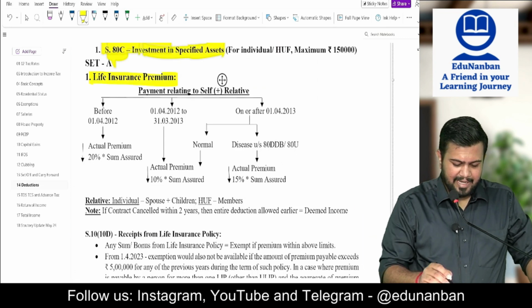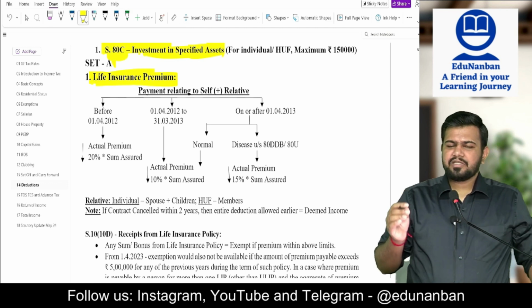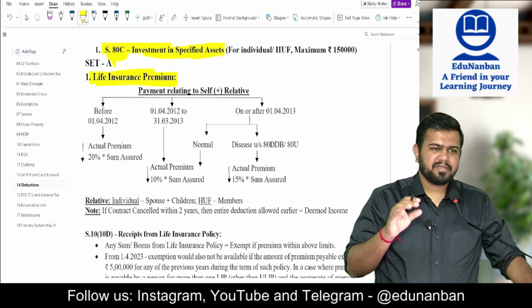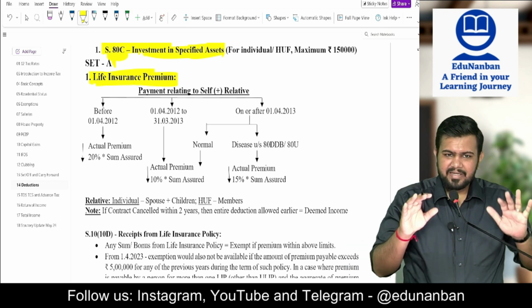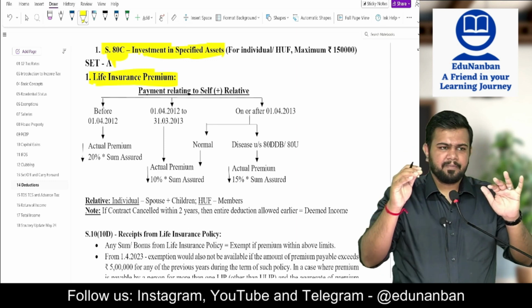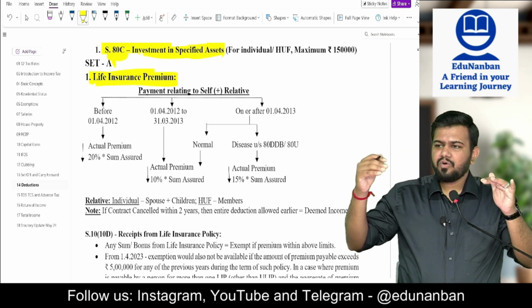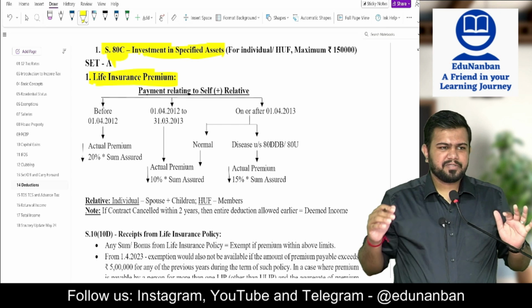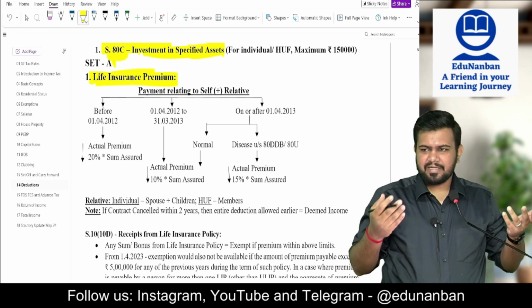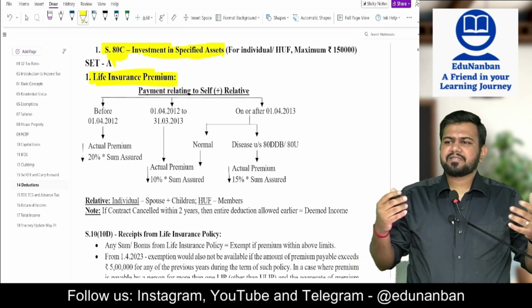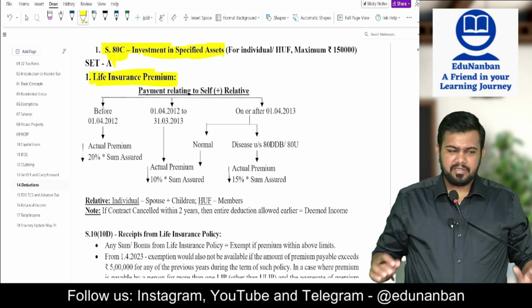Now let's come to life insurance premium. Life insurance premium is allowed as a deduction under section 80C. Firstly, let me tell you about the 80C limit. In 80C there are so many options, different types of investments that you can do. This is all to encourage the saving habit in the taxpayers.